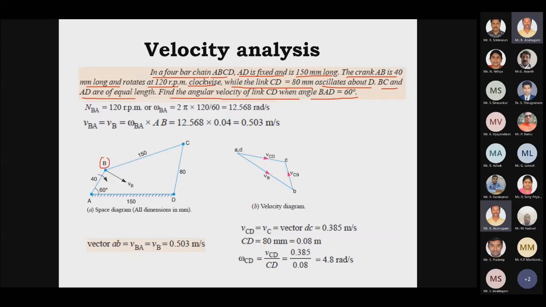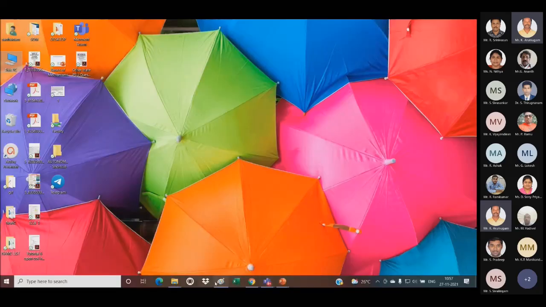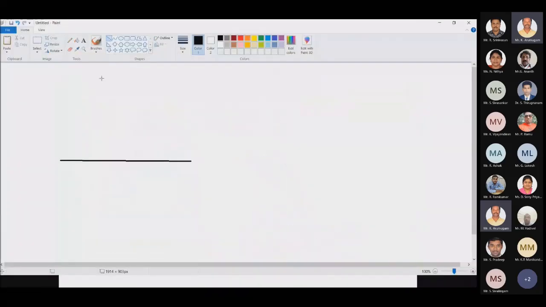So we know that BAD is an acute angle, 60 degree. So I have to draw a line of 40 mm with an angle of 60 degree. So I can draw a line with the help of the protractor and scale.